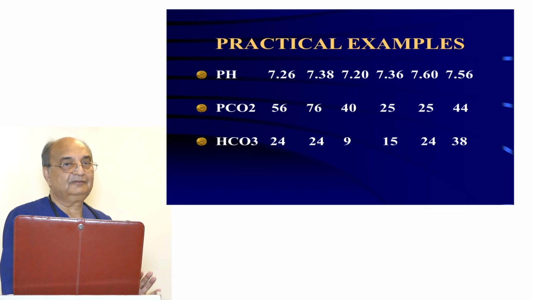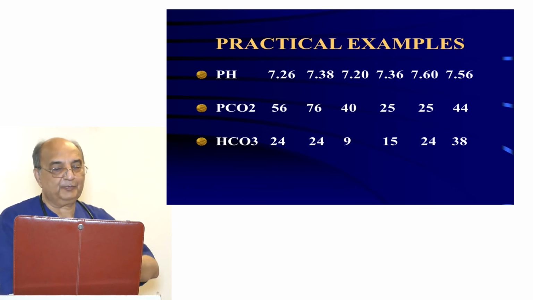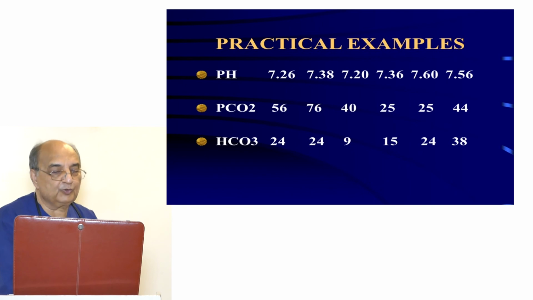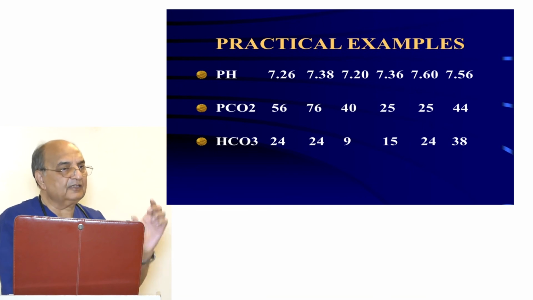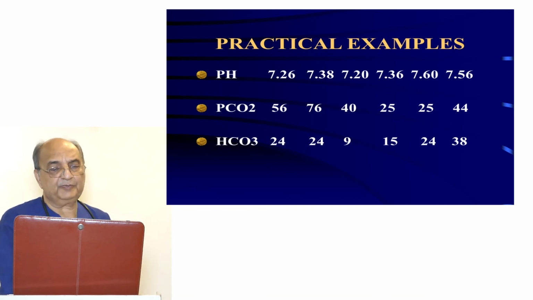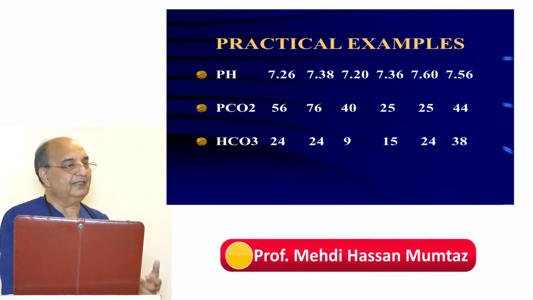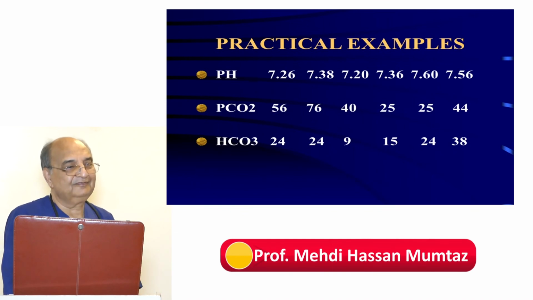Is that right? Then pH is 7.36 and PCO2 is 25. Bicarbonate is 15. Now it's the same way. pH is 7.36. It is in the compensatory range. Then look at the PCO2. PCO2 is low, so this cannot be the causative factor for acidosis. But bicarbonate is 15. It is less. This is the causative factor. So it is compensated metabolic acidosis. And the patient must be hyperventilating, washing out the CO2.